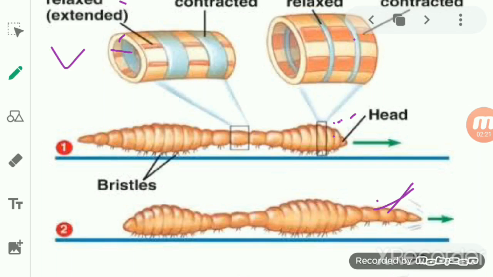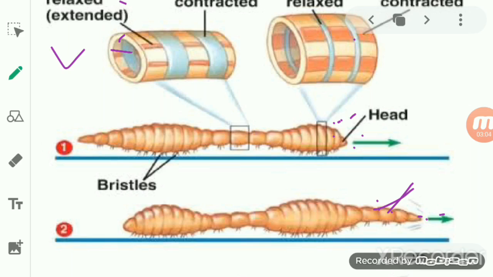So to move forward, at first the head portion must contract. It means the circular muscles present in the head, or the front segment, have to contract, and as they contract, the front part of the body becomes long and thin, and thus the head portion moves ahead by some distance.